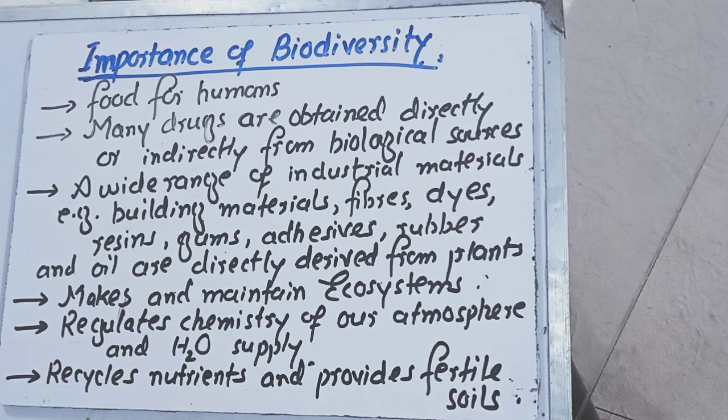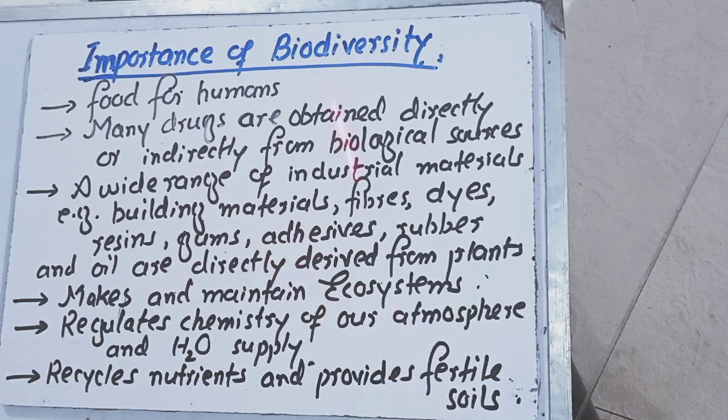In addition, if the plants are in a higher amount, there will definitely be a higher variety of animals, which include the birds, the insects, the amphibians, and the reptiles. All of these will be present. So biodiversity helps in making and maintaining the ecosystem in this way.